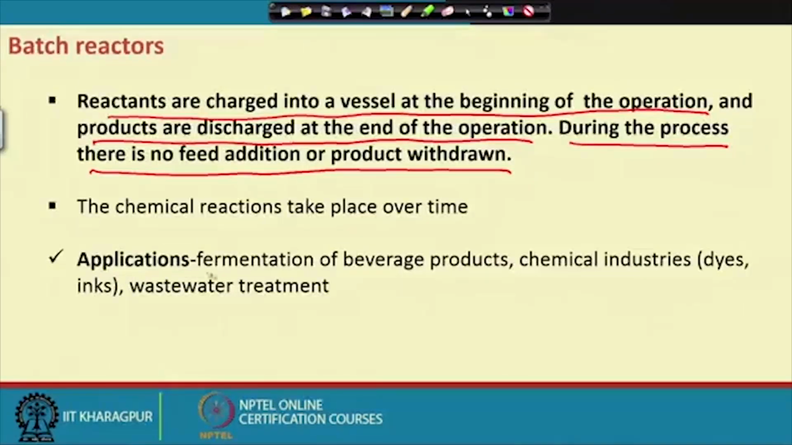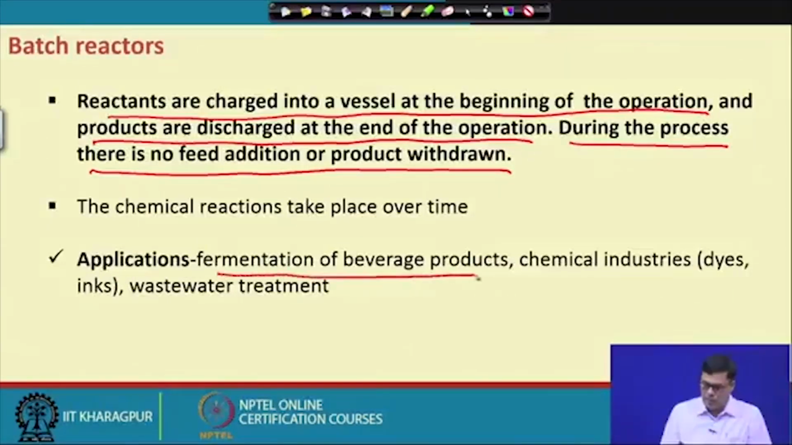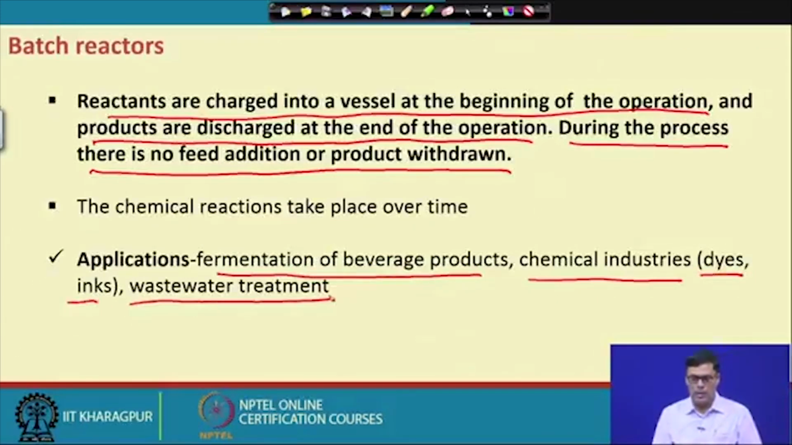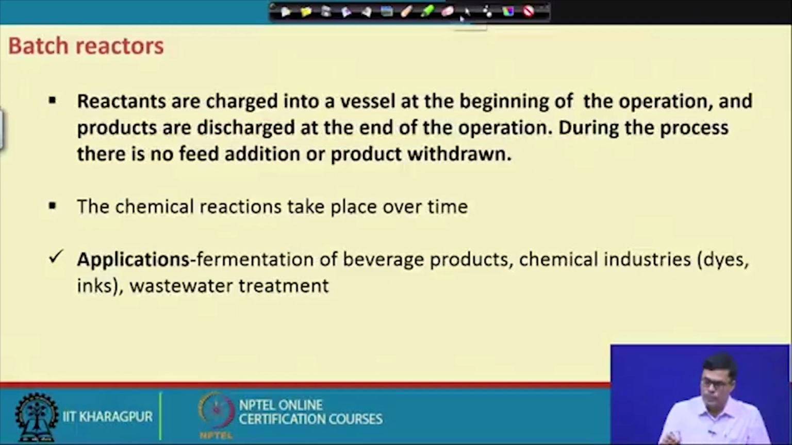Applications include fermentation for beverage production, the chemical industry for dyes and ink production, and wastewater treatment processes. It is largely used.